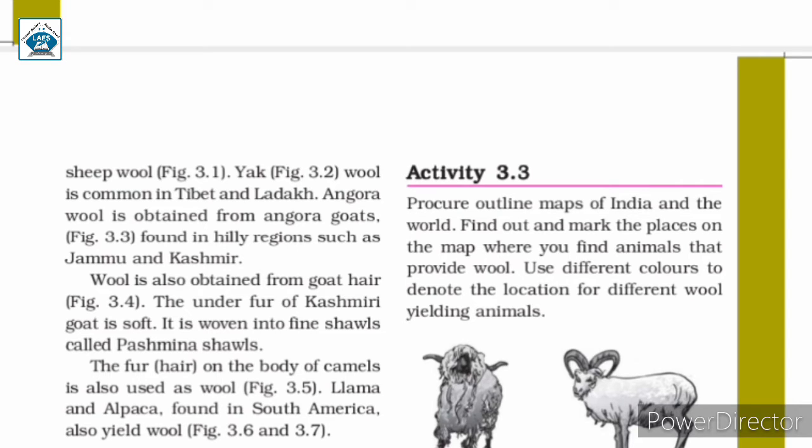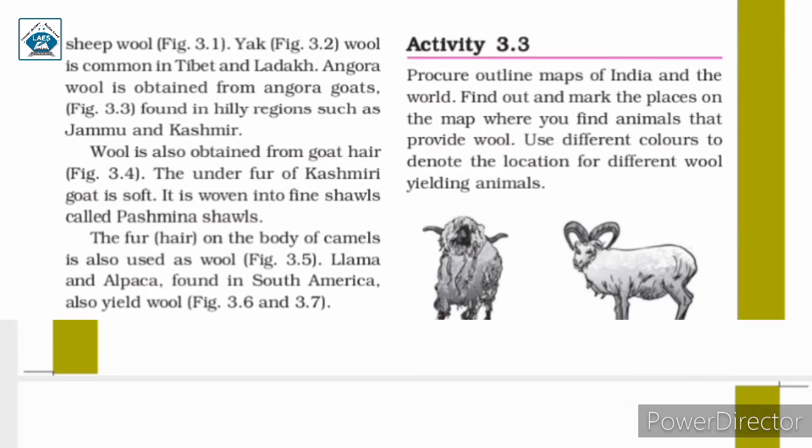Yak wool is common in Tibet and Ladakh. Angora wool is obtained from Angora goats found in hilly regions such as Jammu and Kashmir. Wool is also obtained from goat hair. The underfur of Kashmiri goat is soft. It is woven into fine shawls called pashmina shawls. The fur or hair on the body of camels is also used as wool. Llama and alpaca found in South America also yield wool.